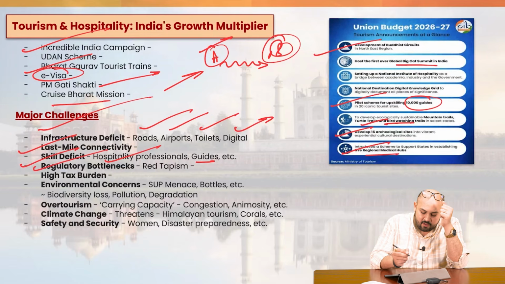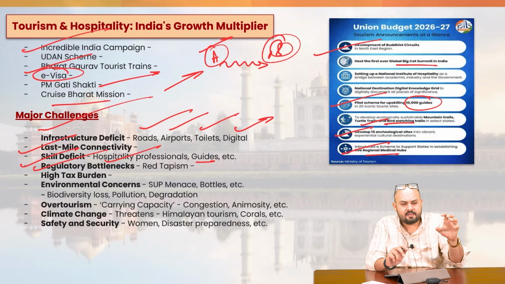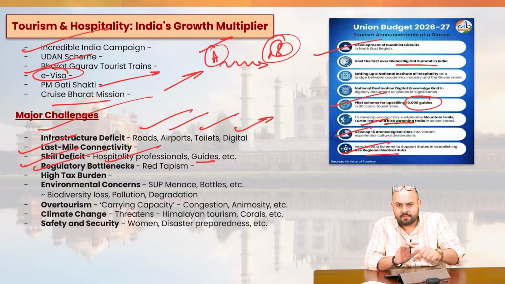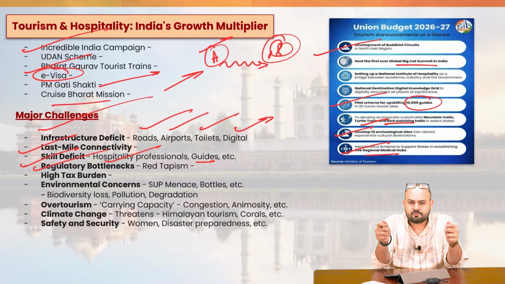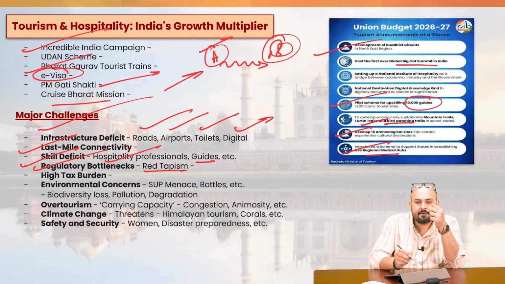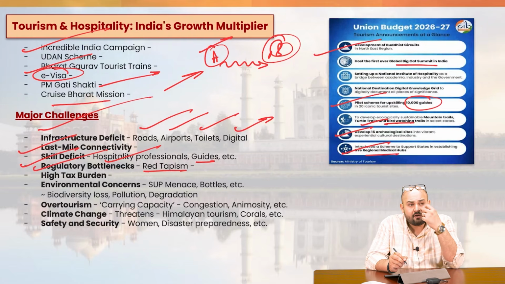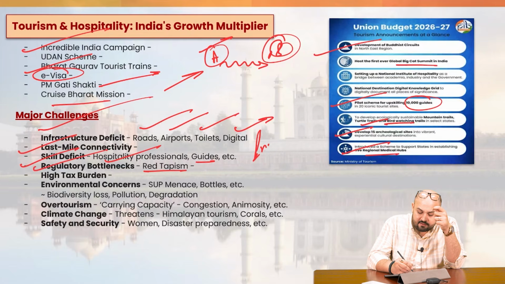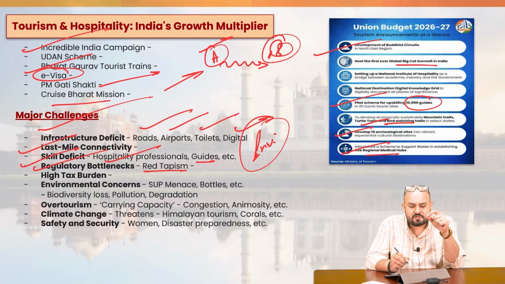Then we have regulatory bottlenecks. If a particular entity wants to develop a hotel or a hotel chain, or for example, a restaurant or resort, there are numerous regulatory approvals which are required, and they act as a hurdle. This is a kind of red tapeism which we have. And not just the normal approval process, but also the environmental clearances, especially for ecologically sensitive areas.